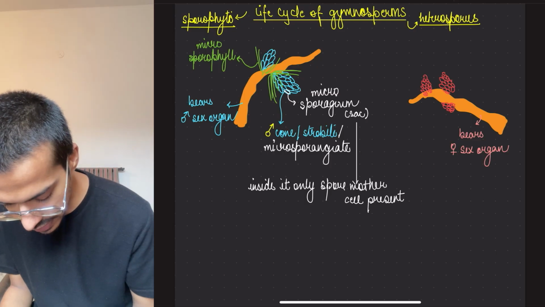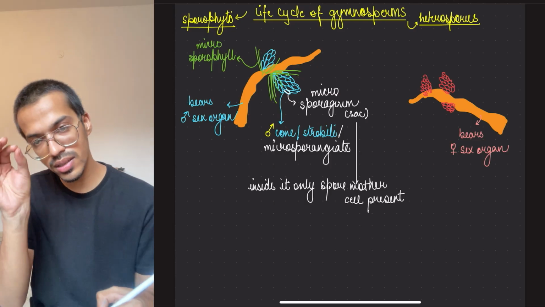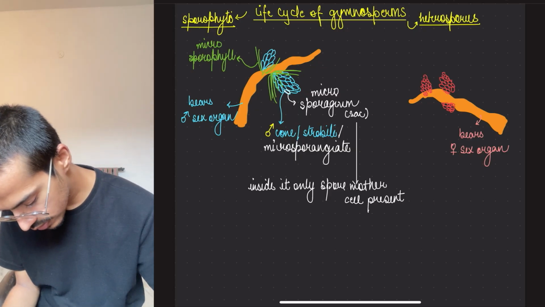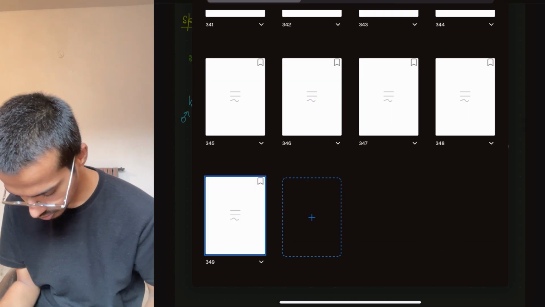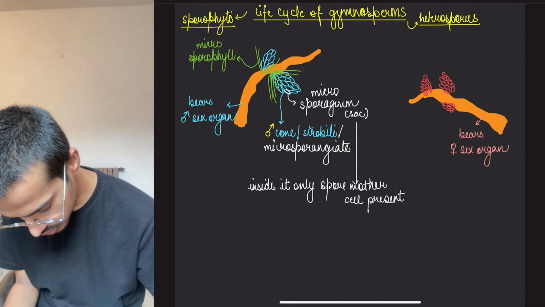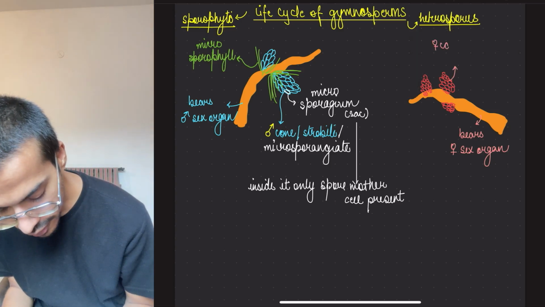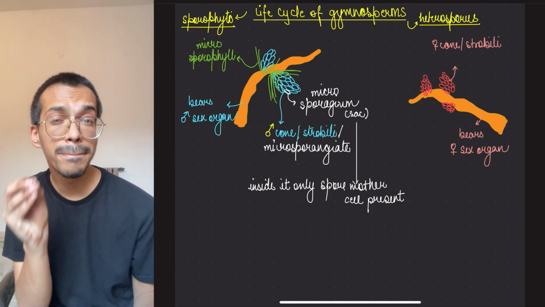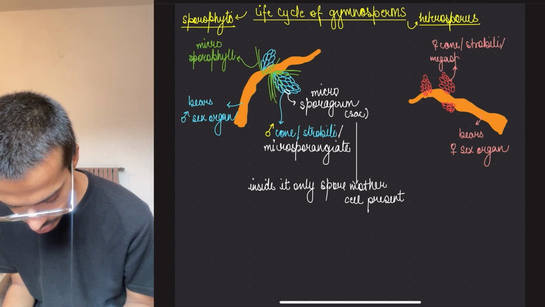Okay, so what we said is that individually they are representing what? They are representing a sac-like thing, but the whole thing looks like a cone. So this is called as what? This is your female cone, or it is called female strobili, or it is called megasporangiate. Okay, remember these terms: megasporangiate.